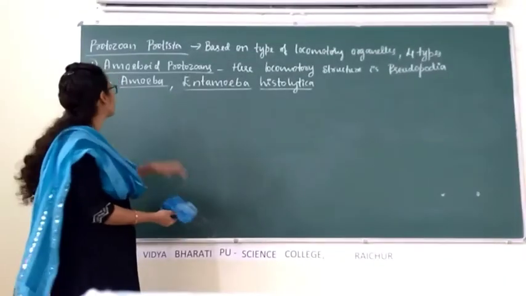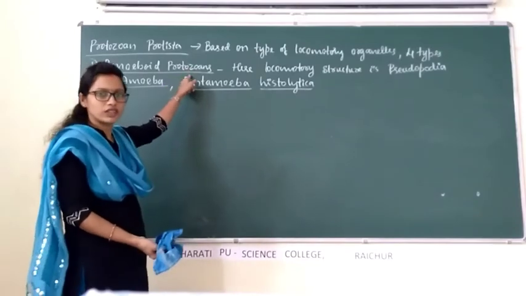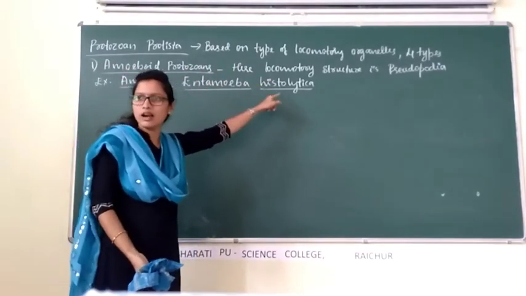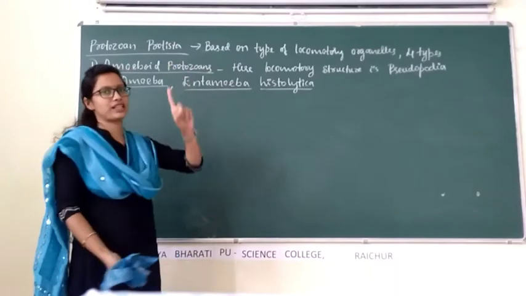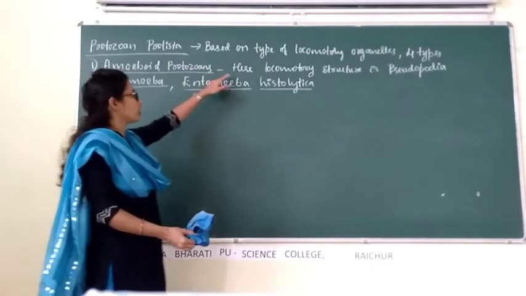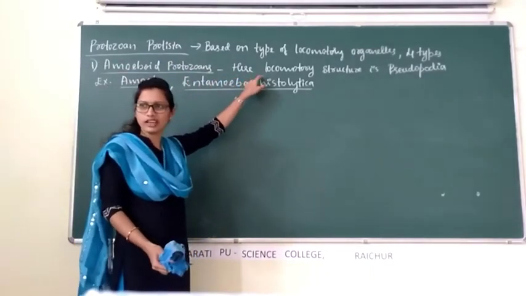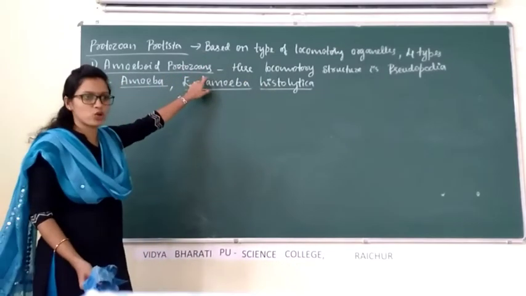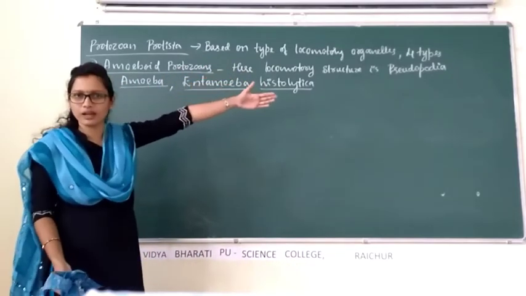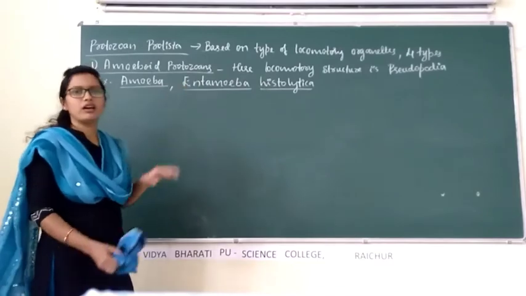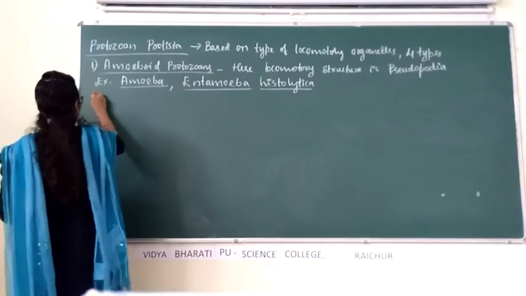You should know what are amoeboid protozoans, or the type of locomotory organelle present in this, and one example. Type of locomotory structure or organelle present in the amoeboid protozoans is pseudopodia. Example: amoeba or entamoeba histolytica.